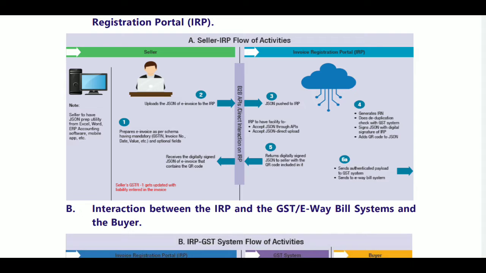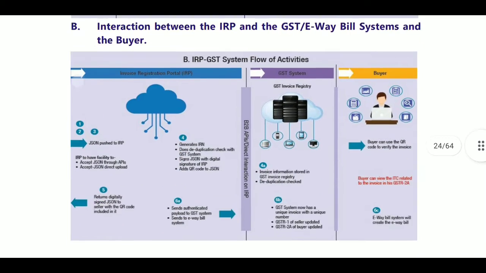The IRP GST pushes it to the IRP. Then it will generate one IRN number, and do a deduplication check with the GST system, and sign with a digital signature and add a QR code and the IRN. So the IRP will do all this work. After that, it will return the digitally signed IRN to the seller with the QR code, and it also sends the information to the GST system and E-way bill, which is how we are provided now.